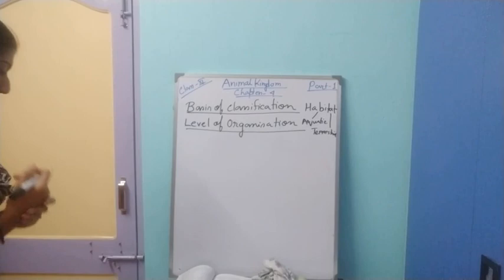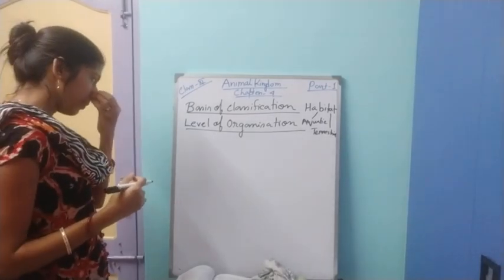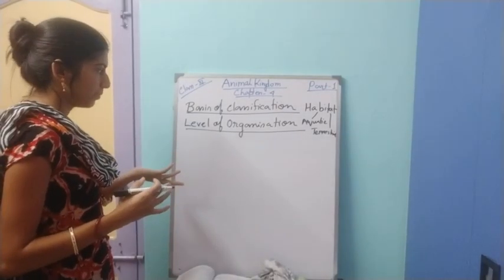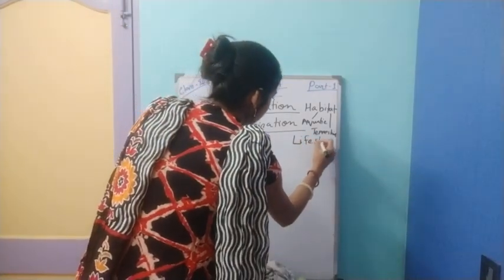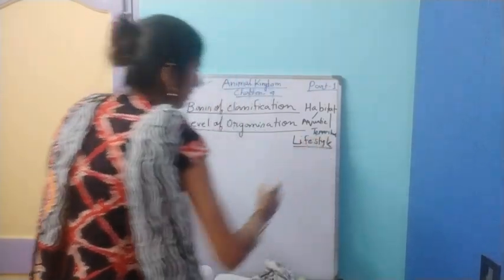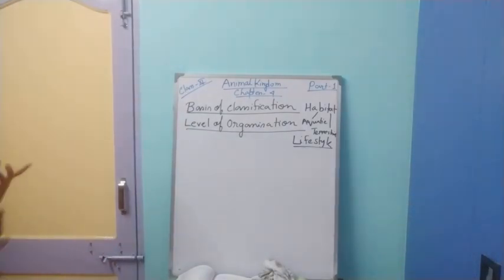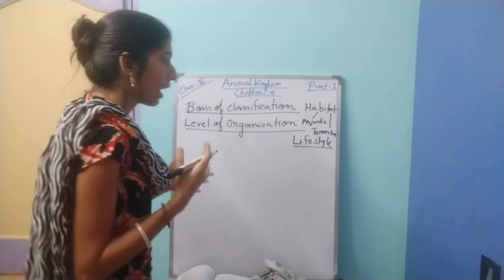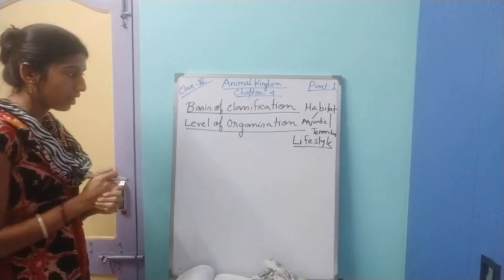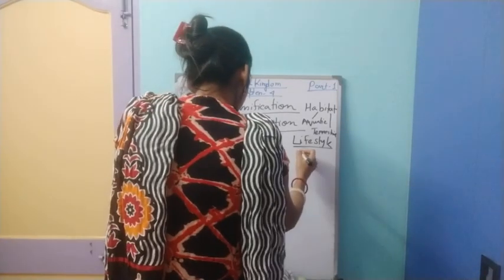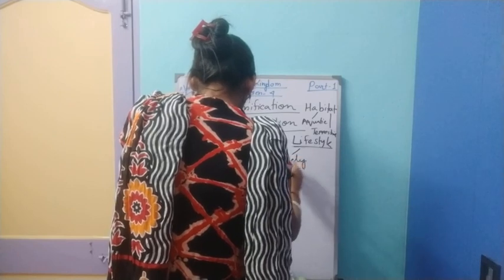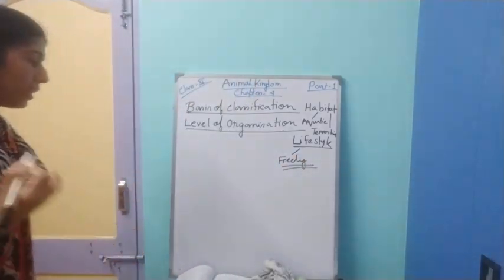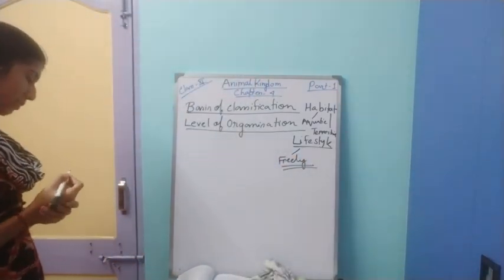Next, if we consider the lifestyle. What is lifestyle? Lifestyle of animals means they can live freely or they can live together. Under the free living condition, we can find some types.